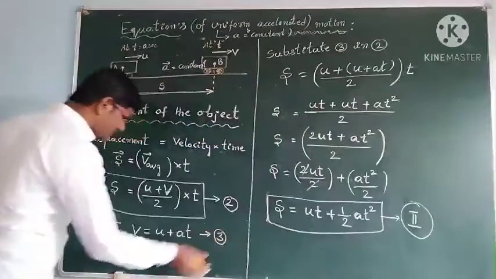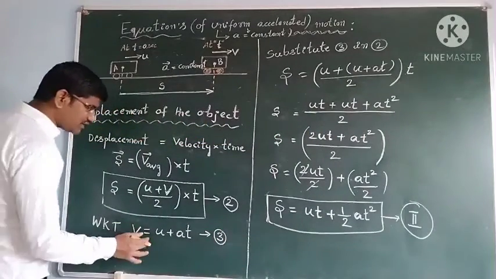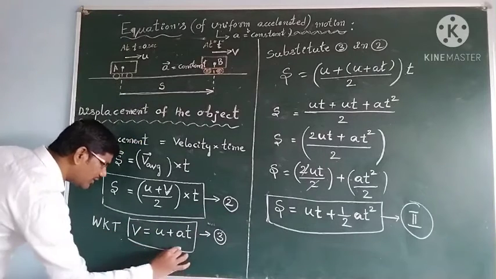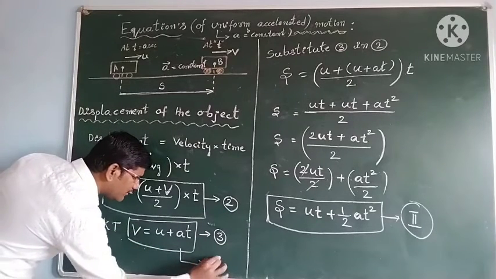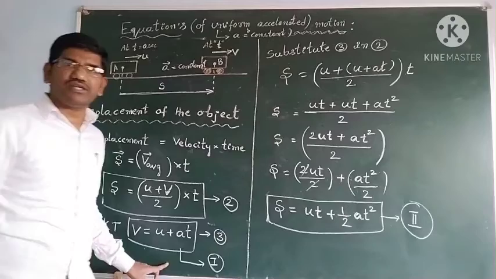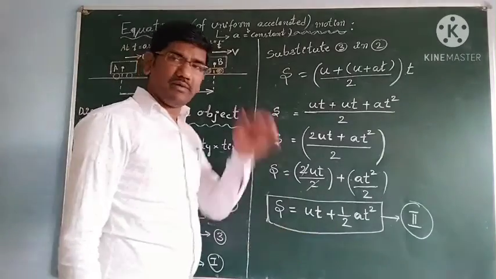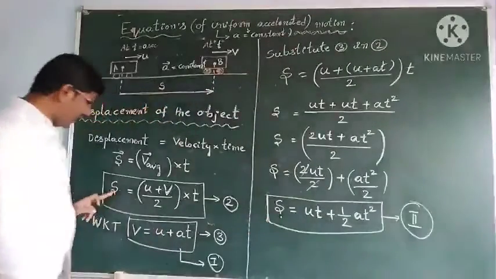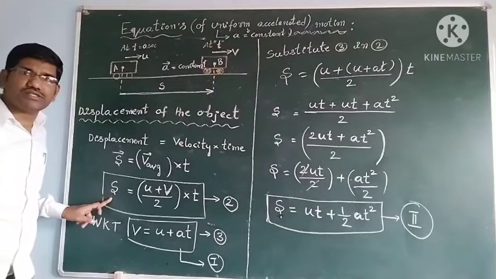In the first kinematic equation, v is equal to u plus at, you can give Roman number 1. So first kinematic equation and second kinematic equation. This is also one of the equations, students.